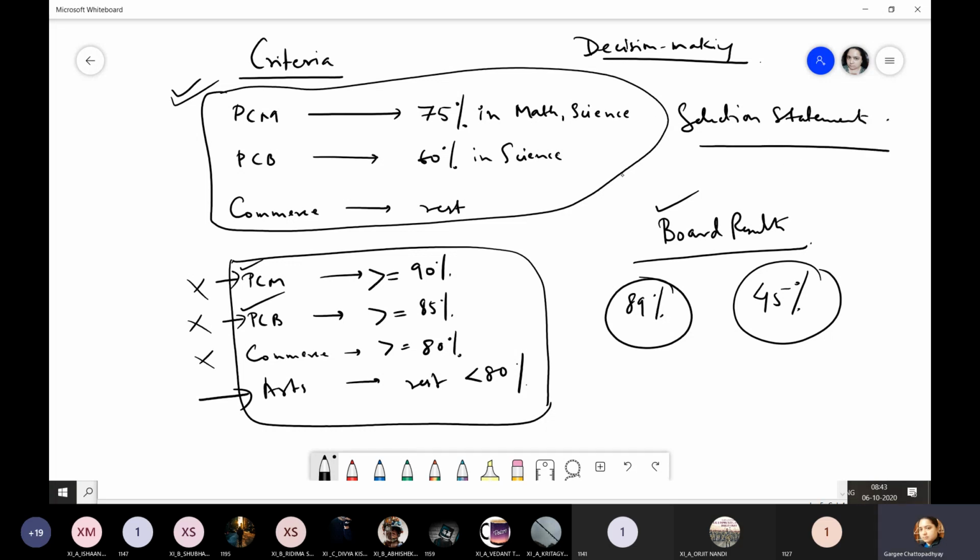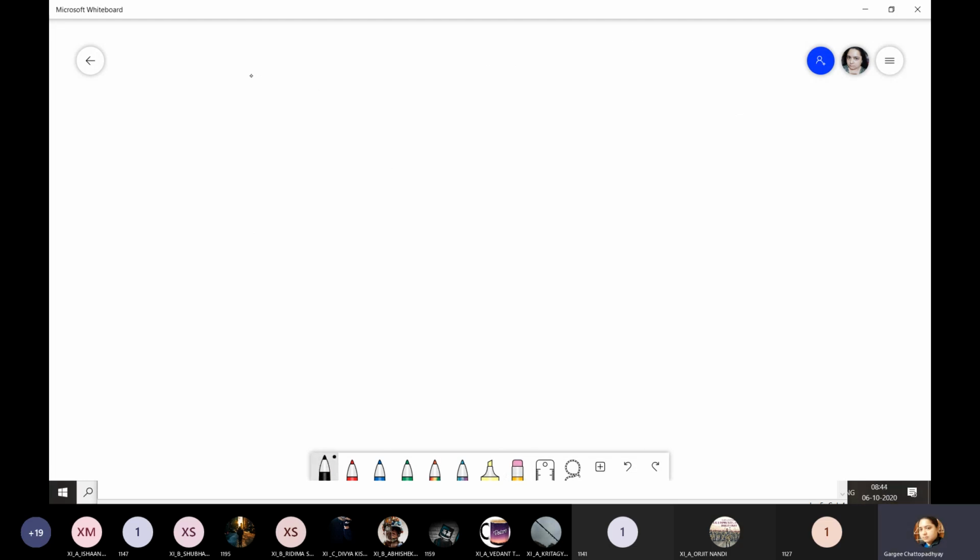Now, today's class was just an introduction to decision making. The actual class we will start from day after tomorrow. So I'm just going to tell you what we are going to learn in selection statements. The very first thing is the simple if statement. Second, the if else statement.